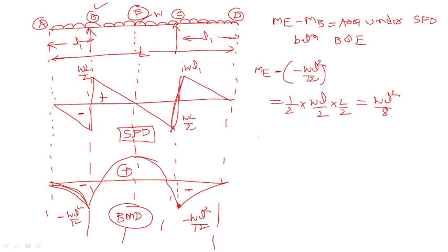Now ME is equal to WL square by 8 minus of WL1 square by 2. Okay. Now for maximum bending moment, let me write in the next slide. For maximum bending moment to be least possible, right? What is the least possible value? That is MB is equal to ME.